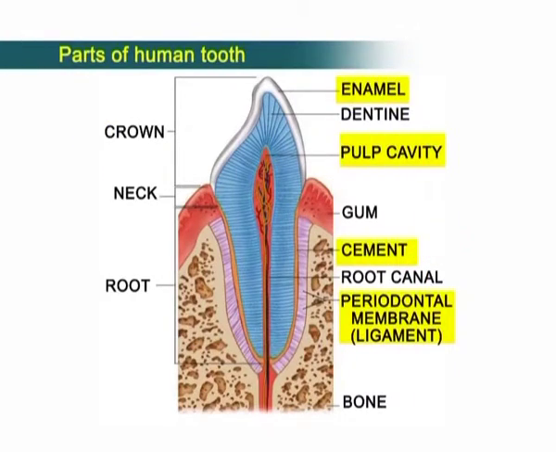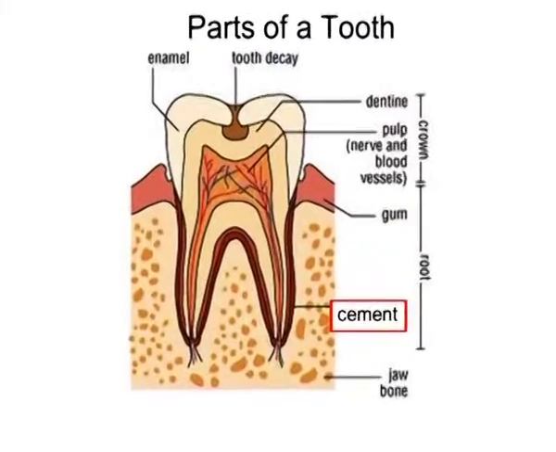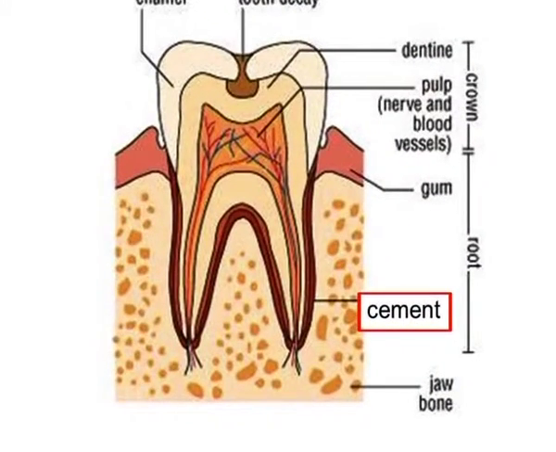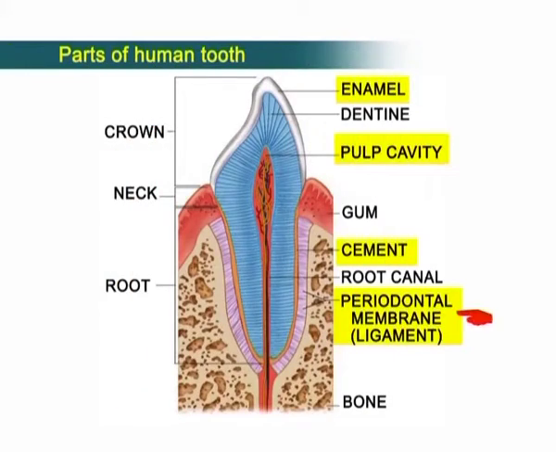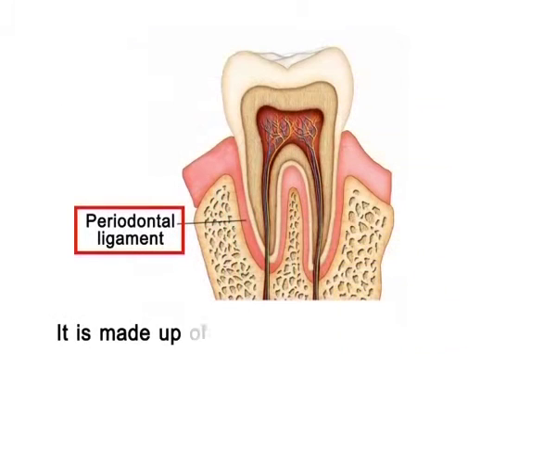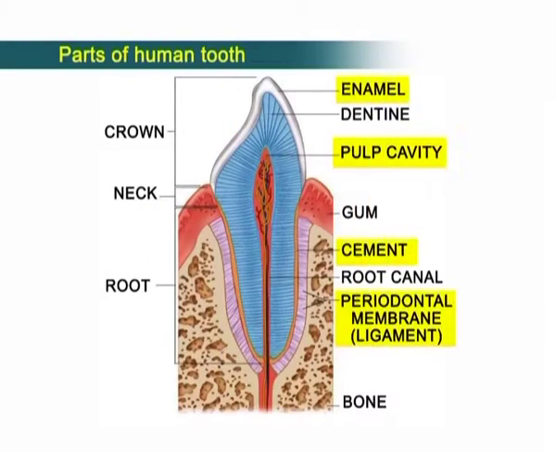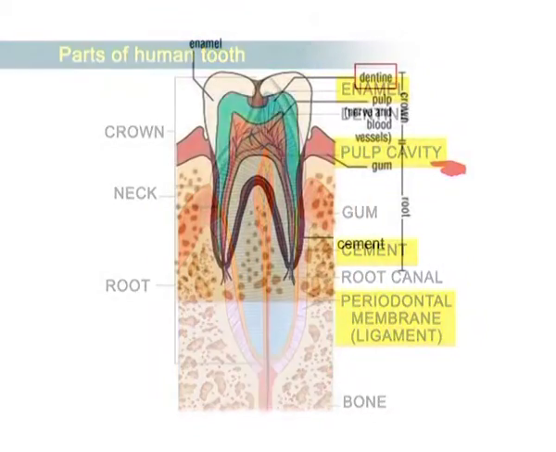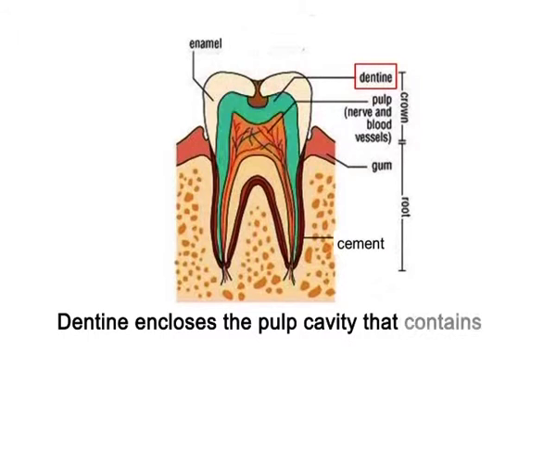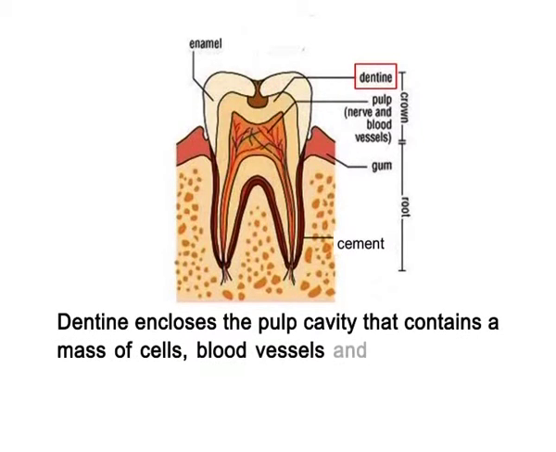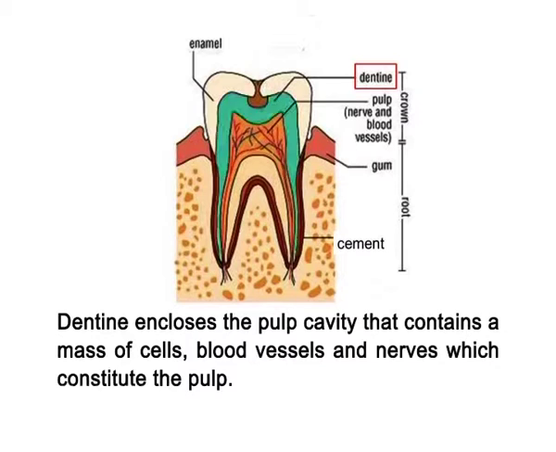Next is cement. It covers the roots of the tooth. Next one is periodontal ligament. It is made up of collagen fibers and covers the cement. It fixes the tooth in its socket. Next is pulp cavity. Dentine encloses the pulp cavity that contains a mass of cells, blood vessels, and nerves which constitute the pulp.